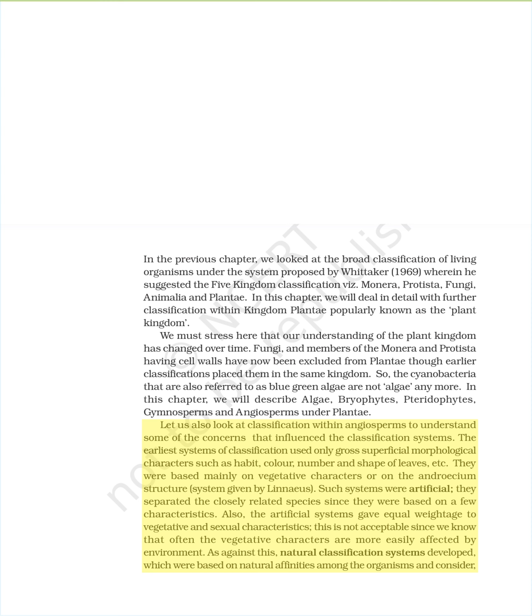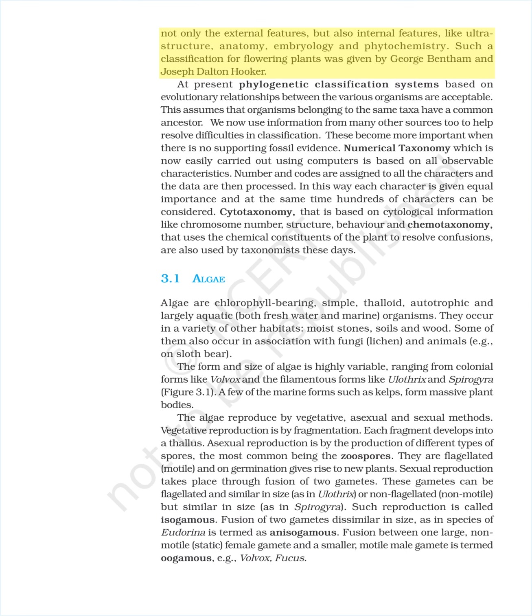As against this, natural classification systems developed, which were based on natural affinities among the organisms and consider not only the external features, but also internal features, like ultrastructure, anatomy, embryology, and phytochemistry. Such a classification for flowering plants was given by George Bentham and Joseph Dalton Hooker. At present, phylogenetic classification systems based on evolutionary relationships between the various organisms are acceptable. This assumes that organisms belonging to the same taxa have a common ancestor.